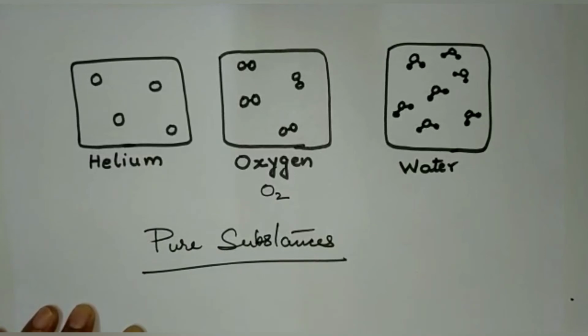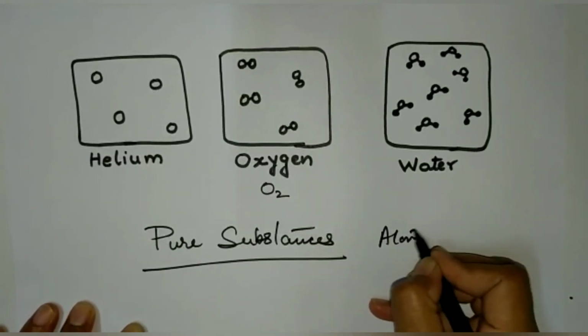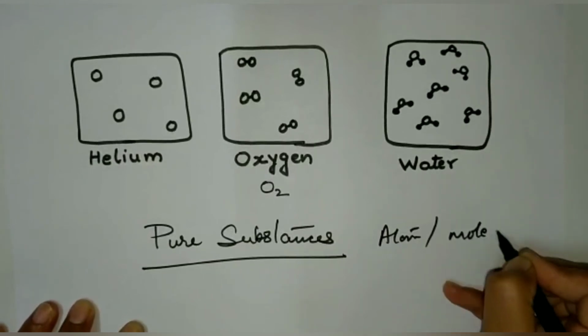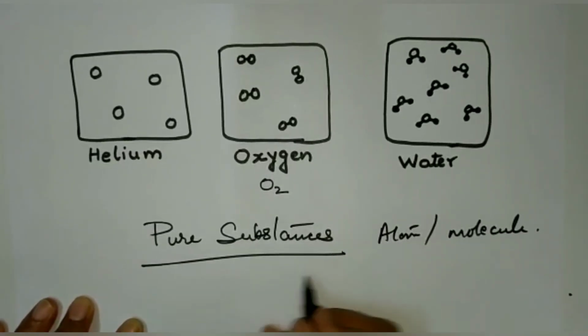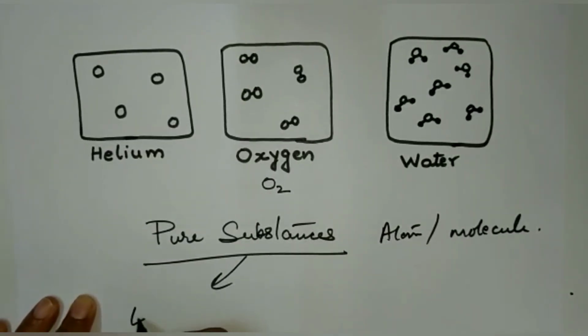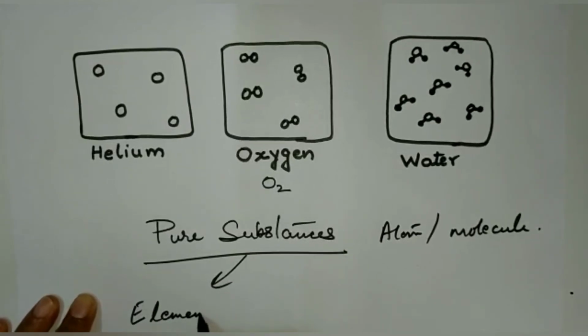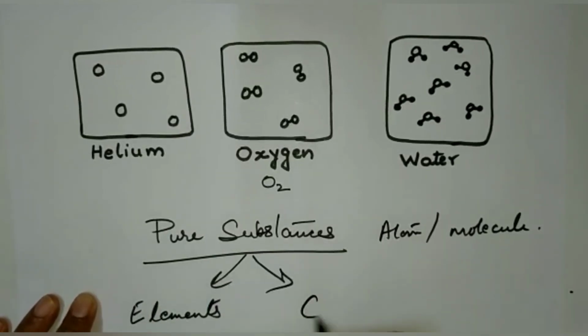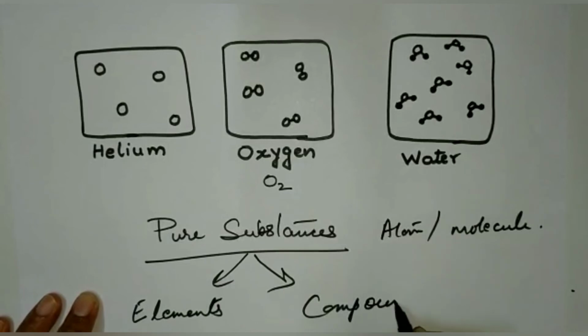So pure substances contain only one type of particles. It can be an atom or a molecule. And these pure substances include all the elements as well as compounds.